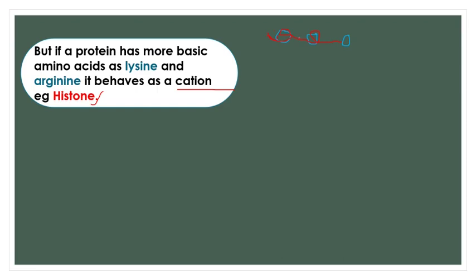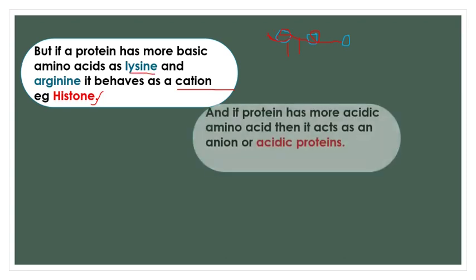So DNA is negatively charged, histone proteins are basic, they are positively charged. DNA is a nucleic acid, acidic in nature. Histone is basic in nature. Histone is acting as a cation. And why is it able to act as a cation or positively charged? Because it has more basic amino acids like lysine and arginine. Do not forget this. Example, histone.